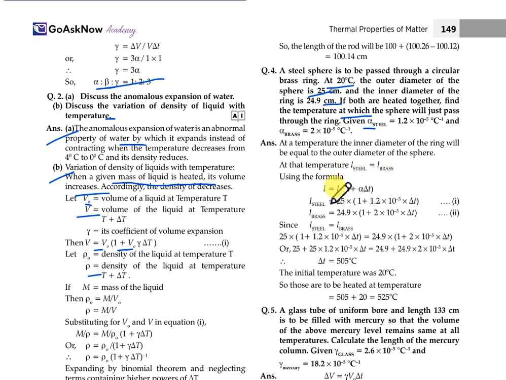Then for the formula, L is equal to L naught into (1 plus alpha delta T). We substitute the different values for steel and brass. As both are equal, we substitute all the values, and here we get the value of temperature change delta T as 505. As the initial temperature of 20 degrees has also been given, we get 505 plus 20, which means 525 degrees Celsius. This will be the temperature.